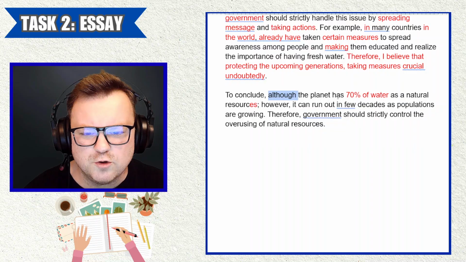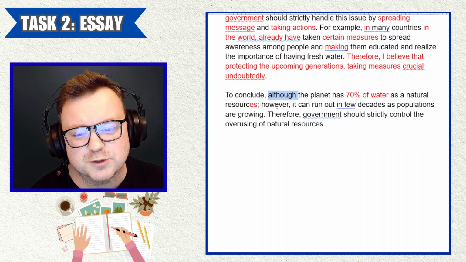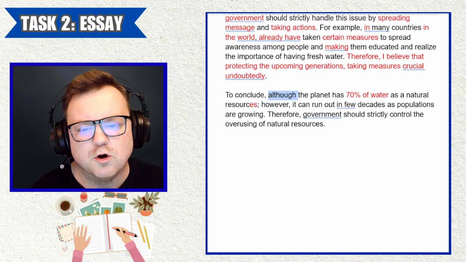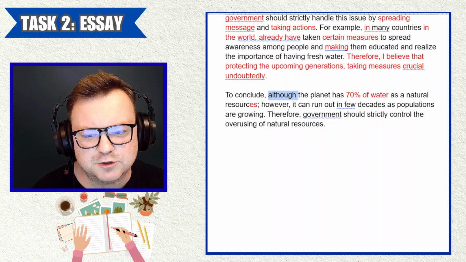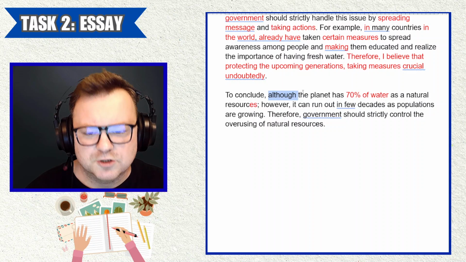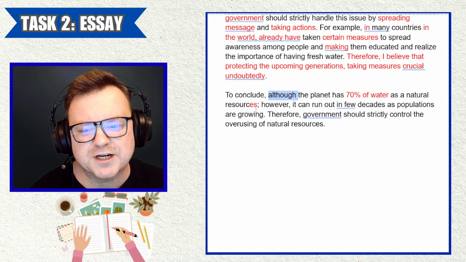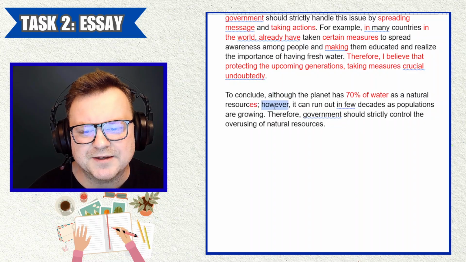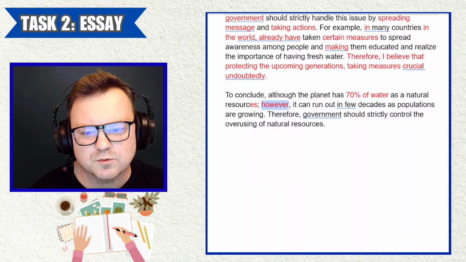So we have, although the planet has 70% water of natural resources, however, we don't use although and however. Choose one. Although the planet has 70% of water as a natural resource, it can run out in a few decades. Or, to conclude, the planet has 70% of water as a natural resource, full stop, however, comma, it can run out. So you can't use although and however together like this. Doesn't work. Sorry.